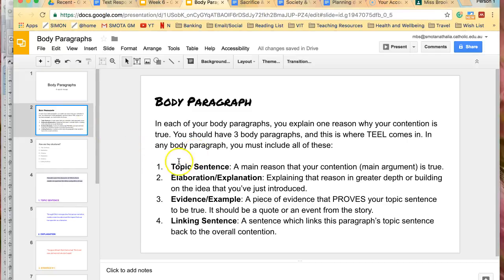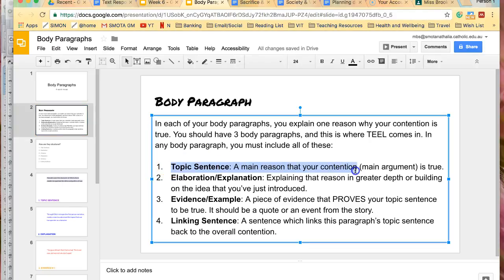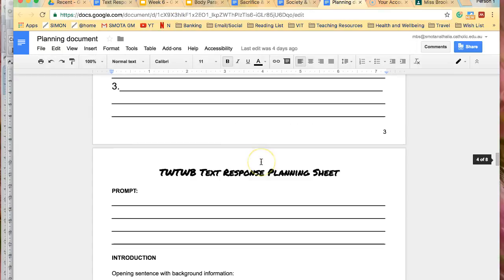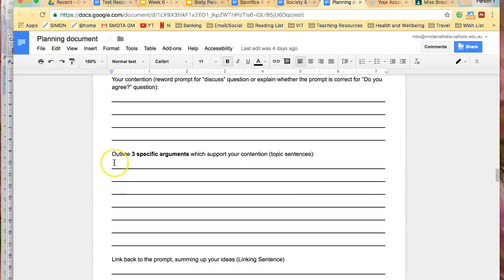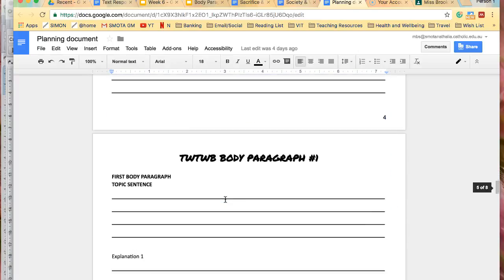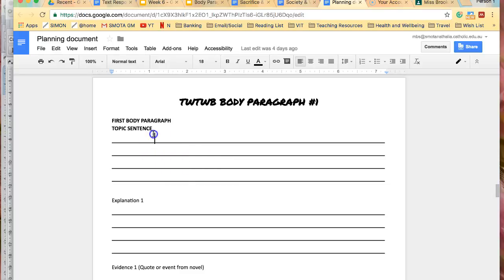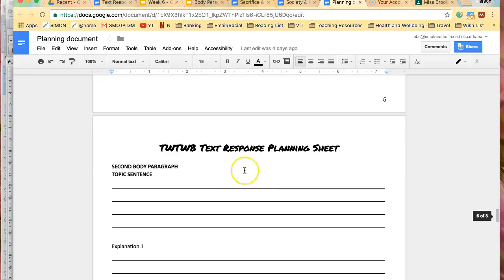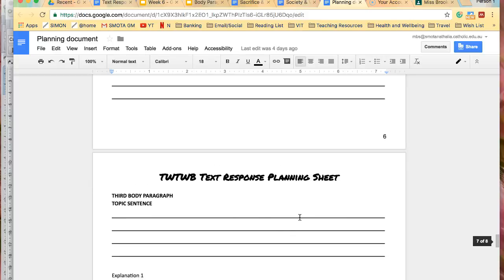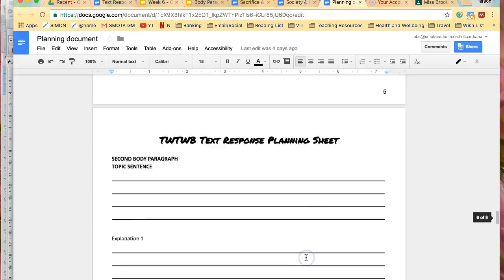The first is the topic sentence, and this is the main reason or one argument that you are making to support your broader contention. You mentioned your contention in your introduction. Now you need to support your contention with 3 different arguments, which you have already done. So if you go back to this document, you should have listed your 3 ideas in here, and these 3 ideas are your topic sentences. You put your first one in this spot here, your second one in this spot here, and your third one in this spot here.